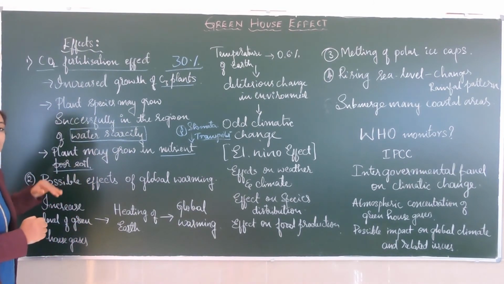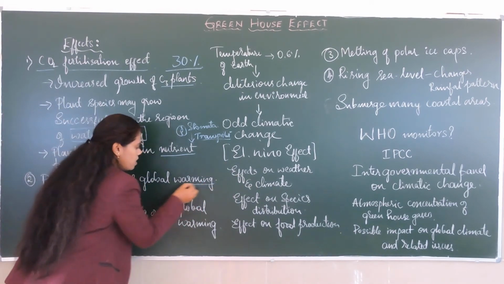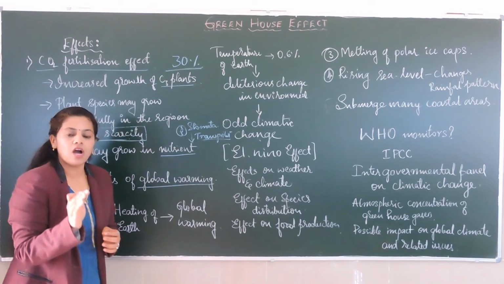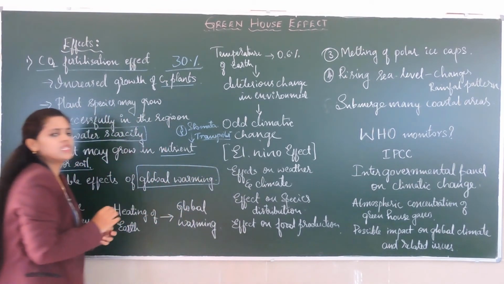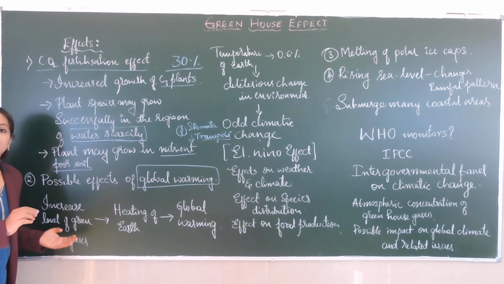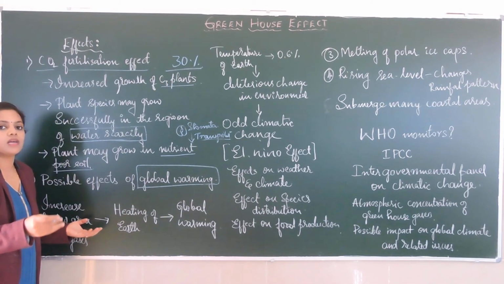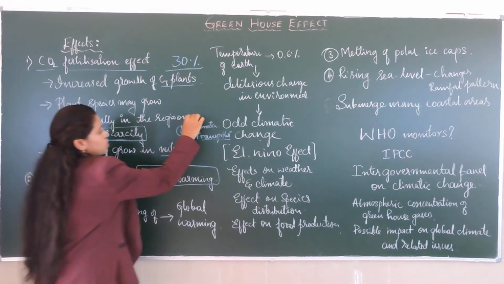Let us study the other effect, the possible effect of global warming. Because of the increase in greenhouse gases, what will happen? Global warming will happen. What is this global warming? Due to the increase in the level of greenhouse gases such as carbon dioxide and methane, what happens? You have understood, right?